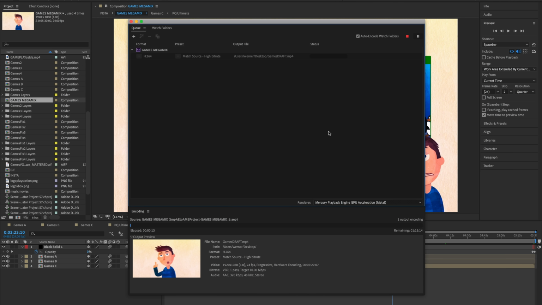rendering. So yeah, rendering at full quality is gonna take some time to add all the motion blur, to add everything together, looking as good and sounding as good as it does. It's not something that happens instantaneously. So this is gonna take a while, just let your computer sit.